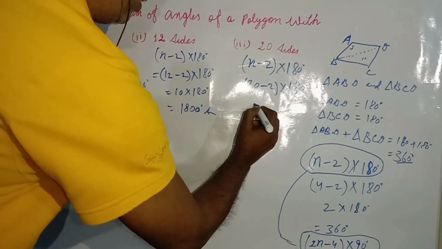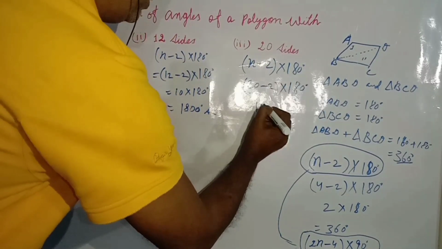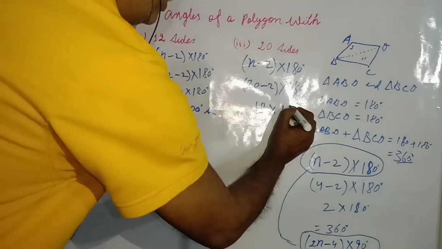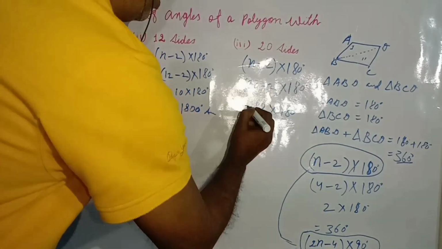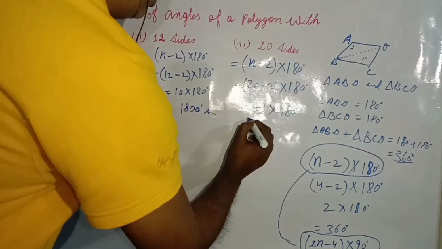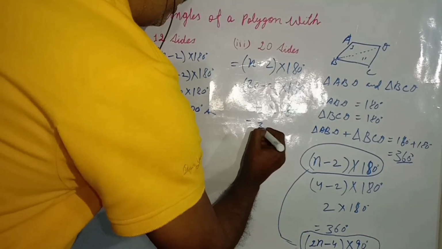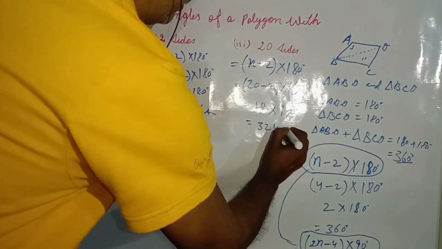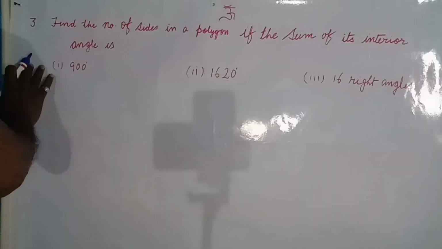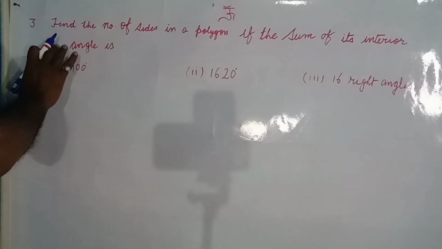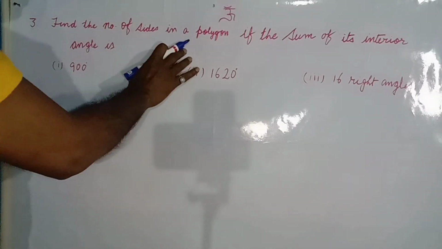Now after subtracting, it will be 18 into 180 degrees. Now we will multiply, and the answer will be this one.